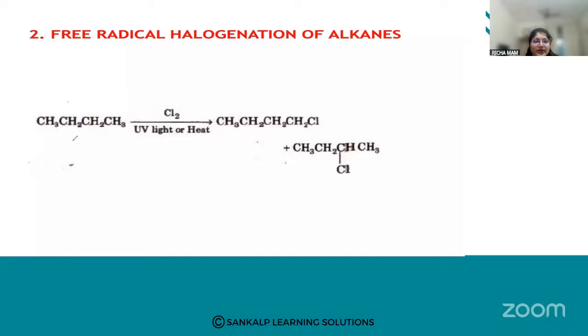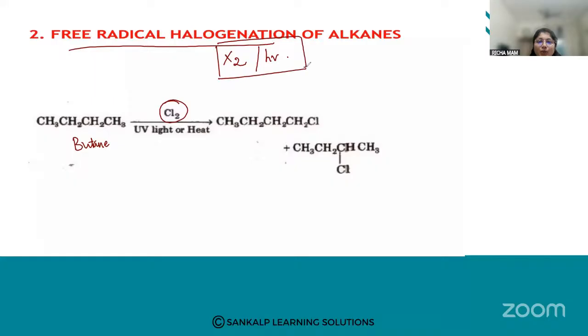So what are we taking here? This is butane. Butane is reacted with chlorine in the presence of UV light. Free radical halogenation always takes place in the presence of a halogen and light. So free radicals are generated, and one of the hydrogens is replaced by the halogen.